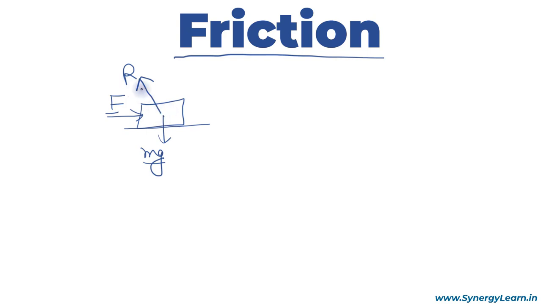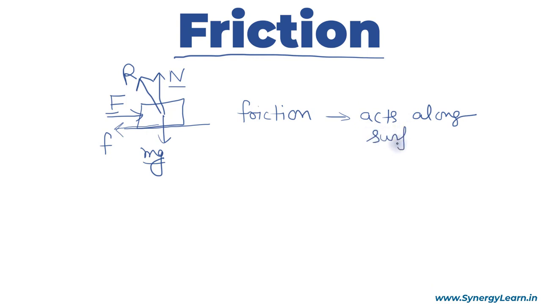To simplify this reaction force, it is broken into two perpendicular components. One is called normal, which always acts perpendicular to the surface and is repulsive, and the other acts along the surface, which we call friction. So friction is a force which always acts along the surface.